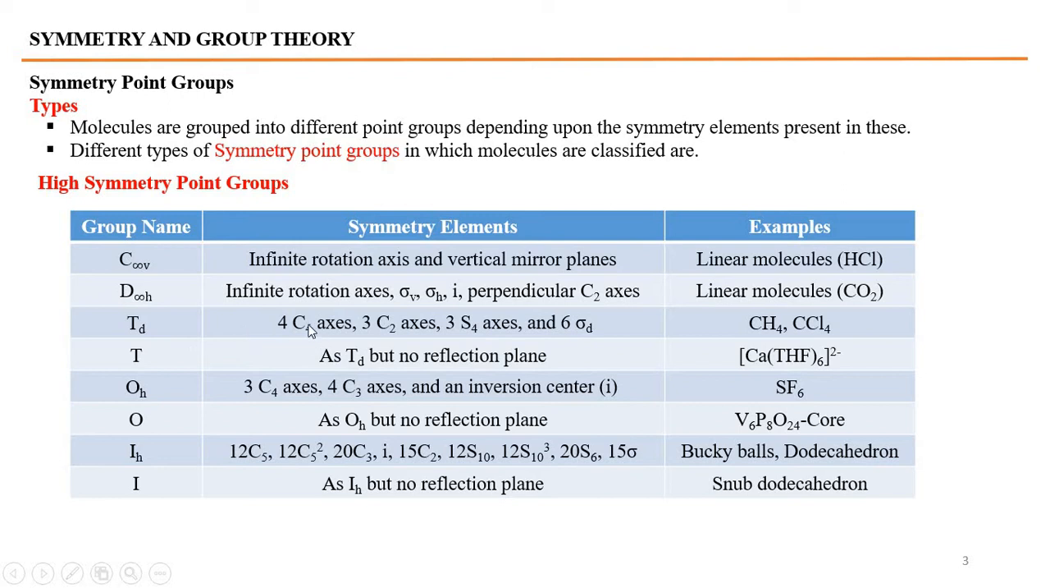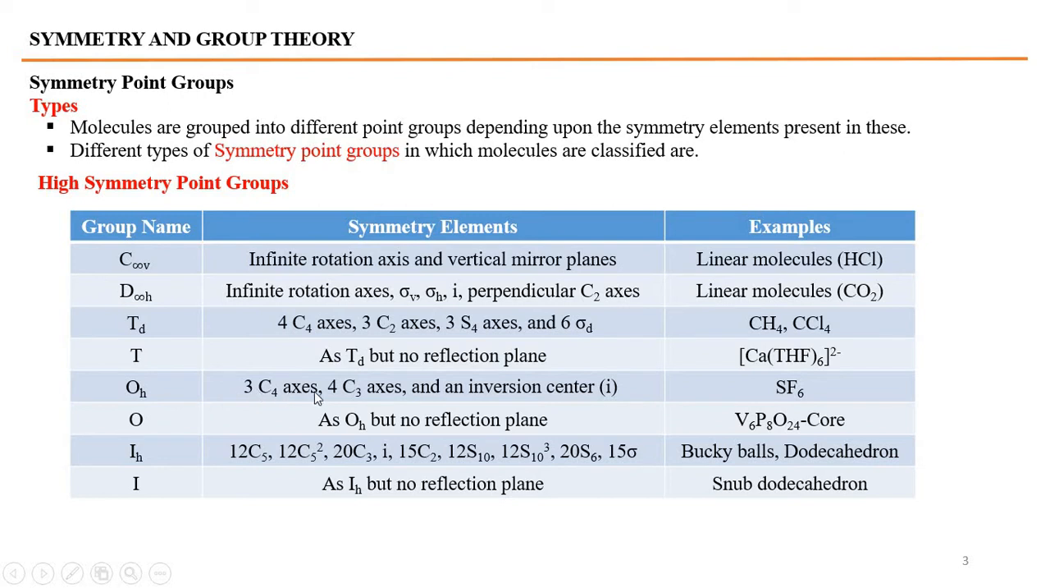Tetrahedral Td: the molecules having 4 C3 axes of rotation, similarly 3 C2 axes, 3 improper four-fold axes of rotation, and 6 dihedral planes are classified into the well-known tetrahedral shapes. For example, CH4, CCl4, etc. T is just like tetrahedral Td, only the reflection planes should not be present in the molecule. If molecules have all these axes of rotation as symmetry elements but no reflection plane, then that one would belong to point group T.